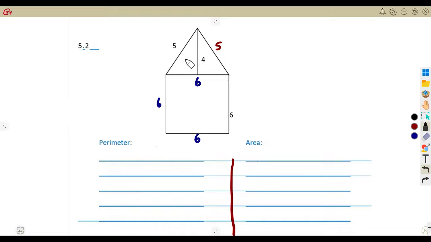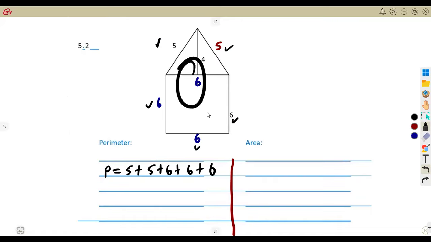All right, so for the perimeter, we're going to calculate the distance right around the shape, meaning to say we are going to simply add the sides around the shape. There's a 5. There is a 5. Okay, there's a 6 here. There is a 6 here. There is also another 6 here around the shape, not inside.